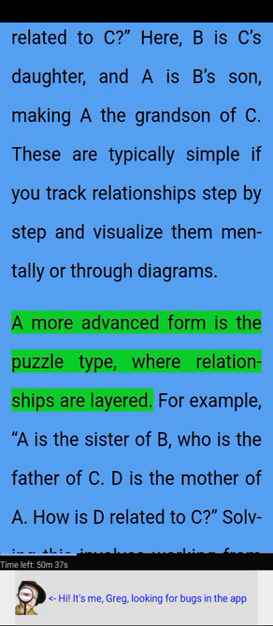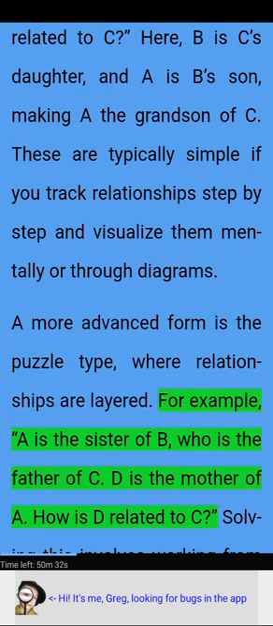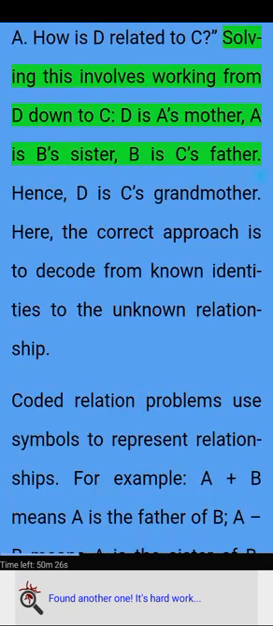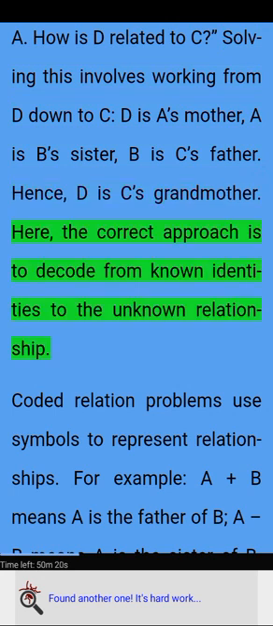A more advanced form is the puzzle type, where relationships are layered. For example, A is the sister of B, who is the father of C. D is the mother of A. How is D related to C? Solving this involves working from D down to C. D is A's mother, A is B's sister, B is C's father. Hence, D is C's grandmother. Here, the correct approach is to decode from known identities to the unknown relationship.